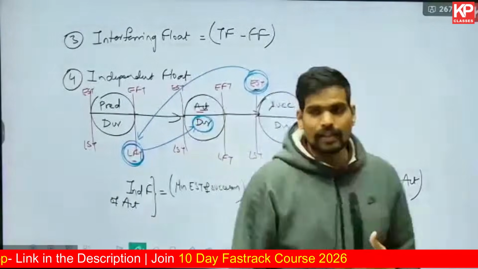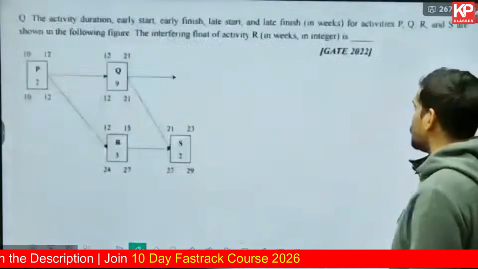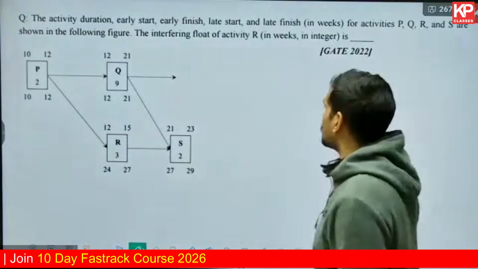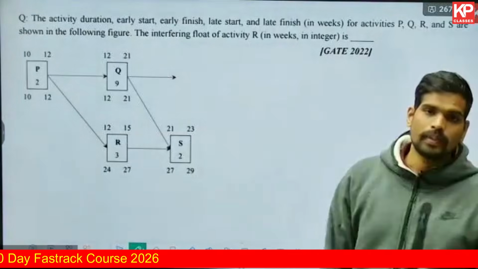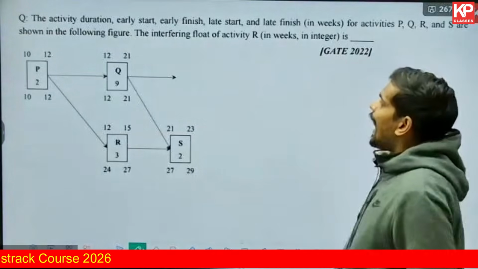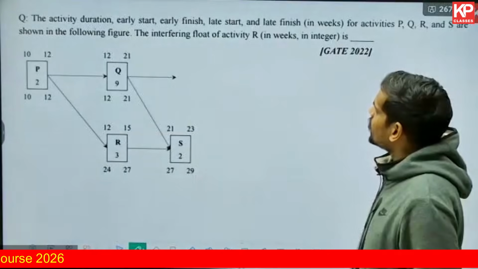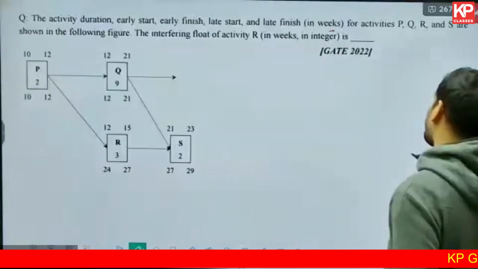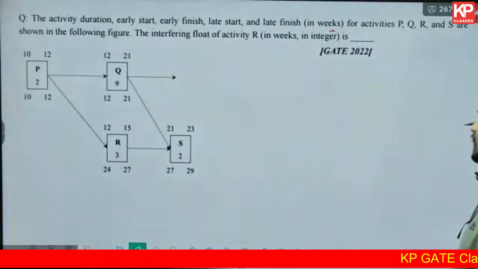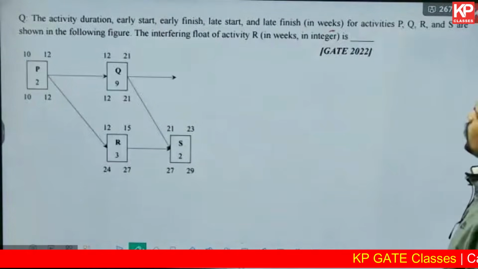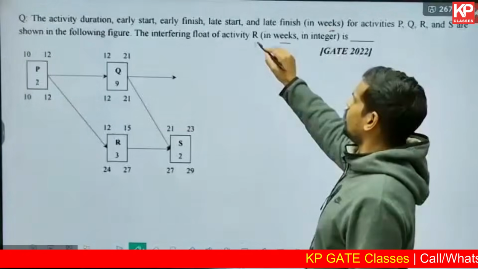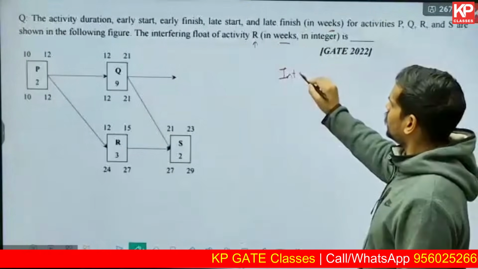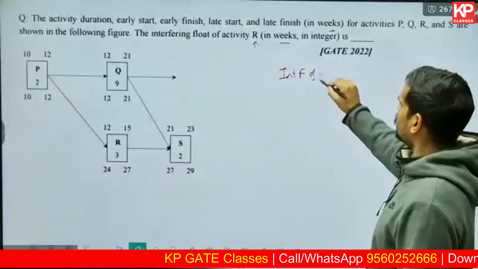Let us look into some example questions from GATE exam which have been asked in this context, to know what type of questions have been asked in the past. This is a 2 marks numerical from GATE 2022. The activity duration, early start, early finish, late start, late finish in weeks are given for P, Q, R, S in the figure. The interfering float of R is dash in weeks. Interfering float is being asked. By definition, what is interfering float? Interfering float of R is equal to